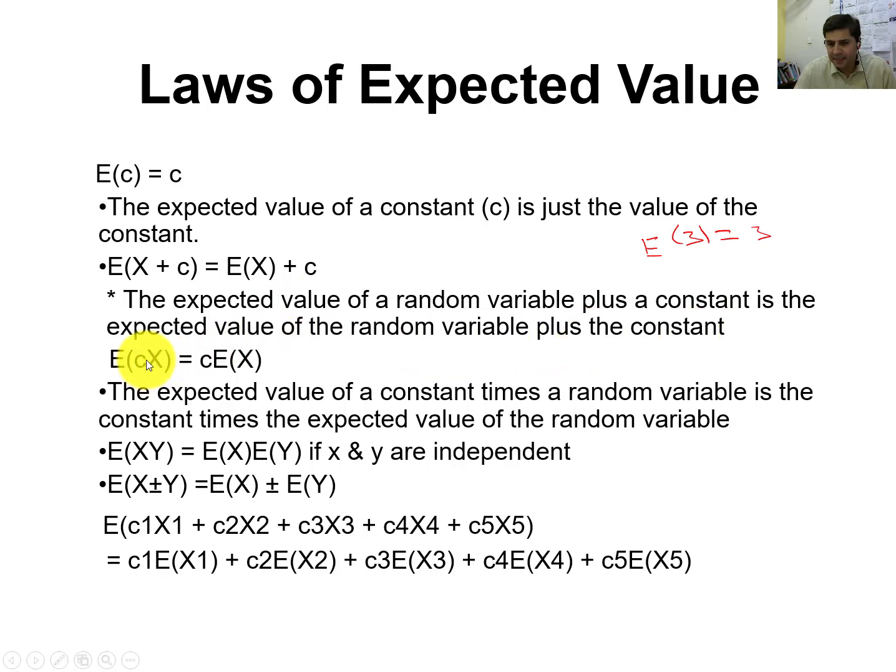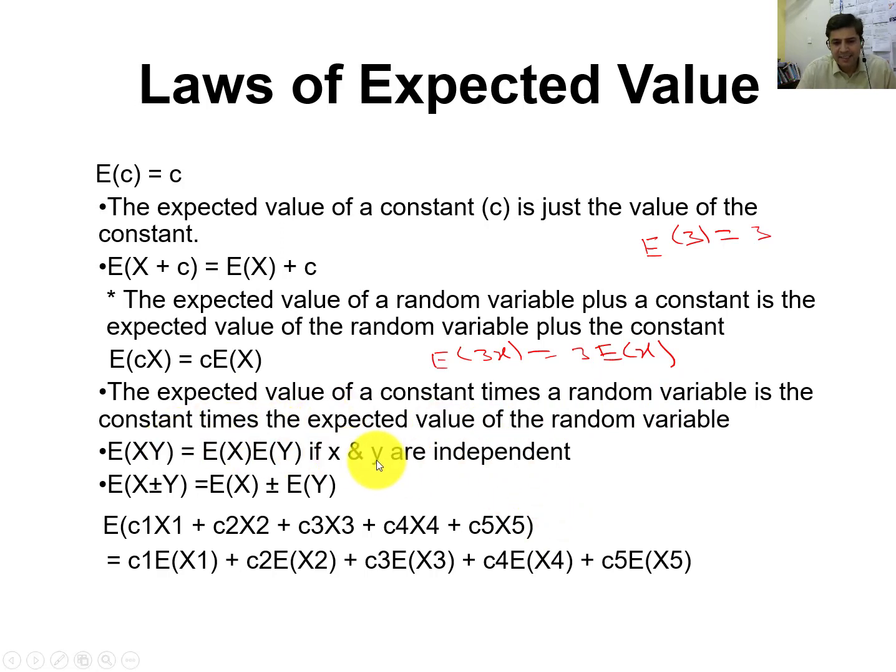For example, if I ask you what will be the mean of 3x, the 3 will come out and it will be 3 Ex. So x is a random variable and 3 is a constant, so the constant comes out. The expected value of a constant times a random variable is the constant times the expected value of the random variable.